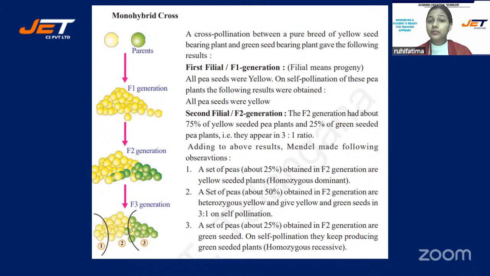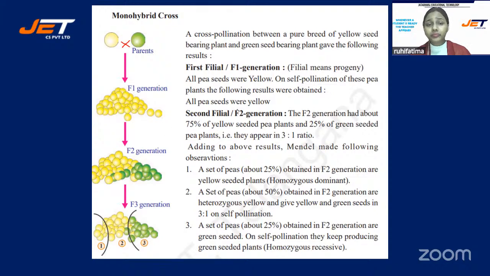Okay, then see, monohybrid cross. A cross-pollination between a purebred yellow seed-bearing plant and a green seed-bearing plant, having the result first filial generation, that we say as F1 generation. What did he do? He took one yellow-colored pod and one green-colored pod. These are the parents. He crossed them, okay? Means cross-pollinated them, and he observed the F1 generation. He found out that it is having yellow-colored seeds, not pod. These are the seeds. Sorry, students.